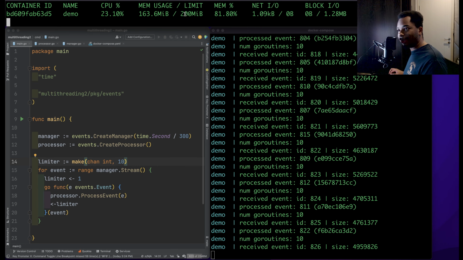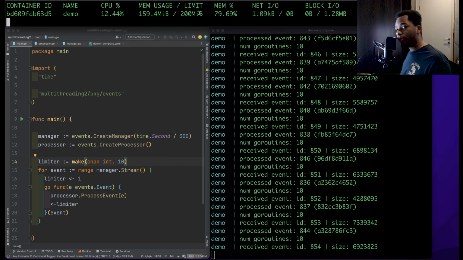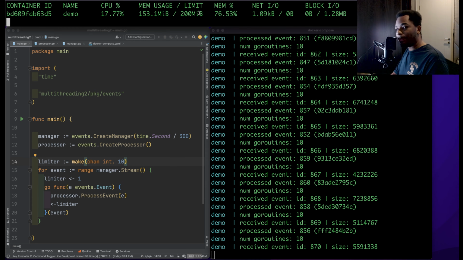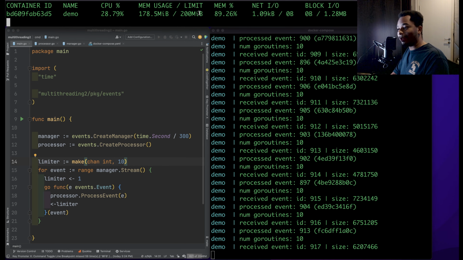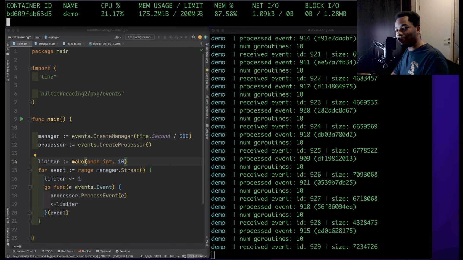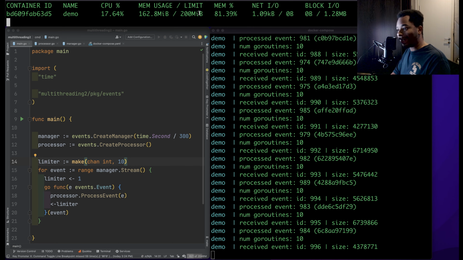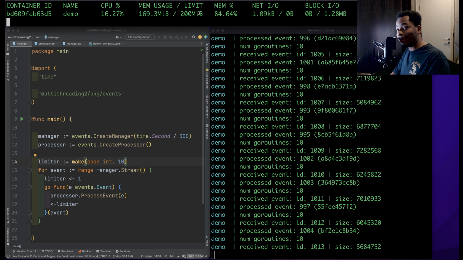So again, I set a limit of 200 megabytes to my service, and that might seem kind of low, but in reality, when you're talking about microservices, these are not full-blown services like monolithic servers meant to do everything. This is just one specific server meant to do one very specific thing. And so it is perfectly normal to limit these services to only a few hundred megabytes and not allocate gigabytes to them because they don't actually need that.